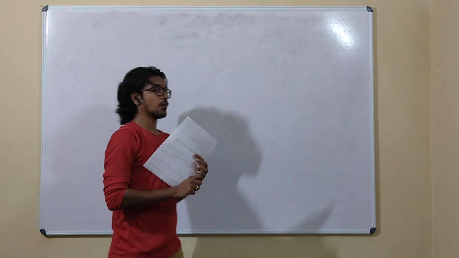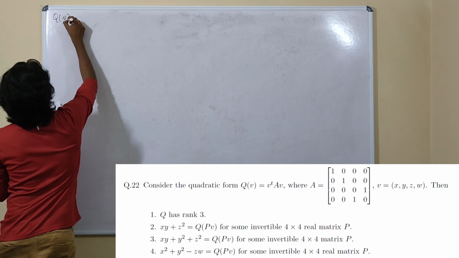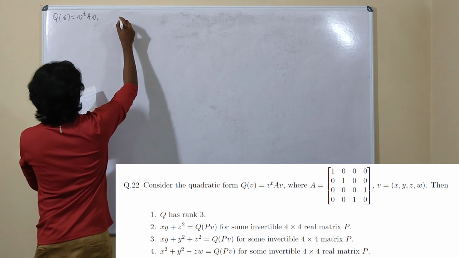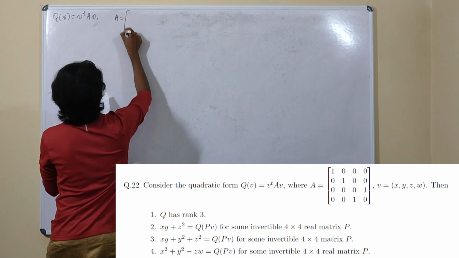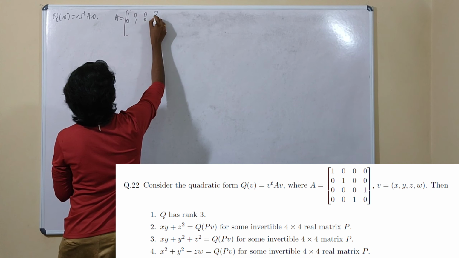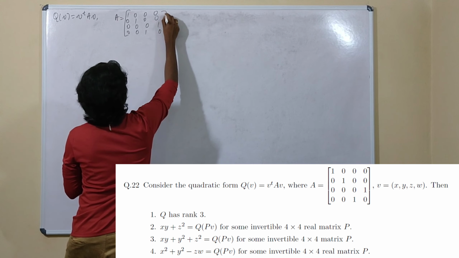In the next question, we are given a quadratic form Q of V, which is defined as V transpose AV, with the matrix A given as 1 0 0 0, 0 1 0 0, 0 0 0 1, and 0 0 1 0.